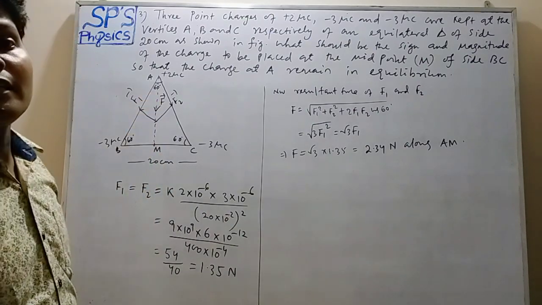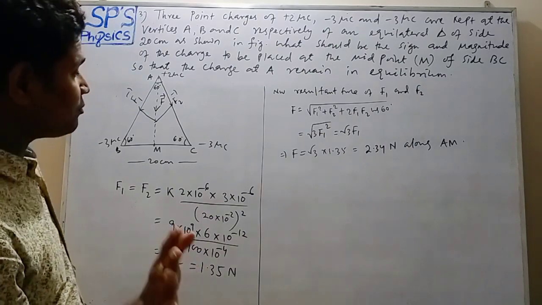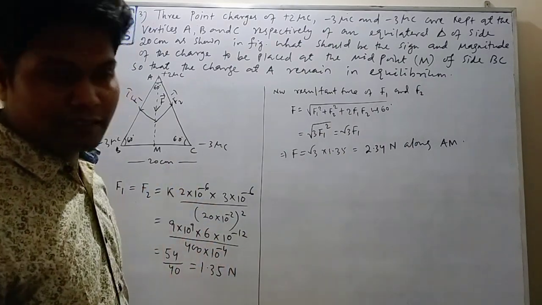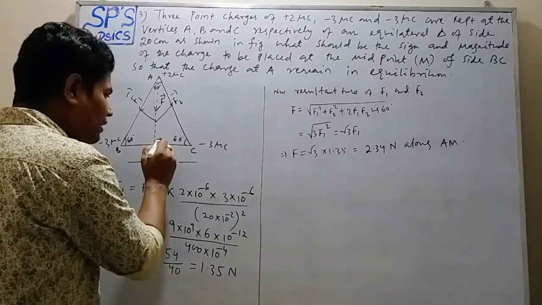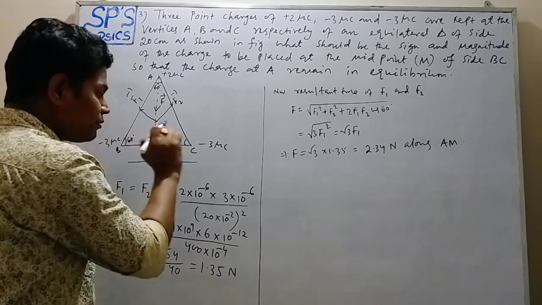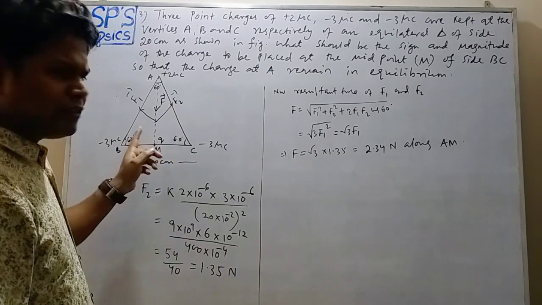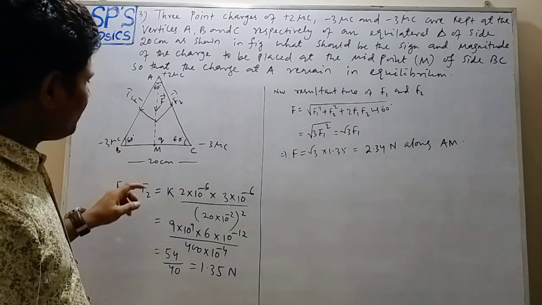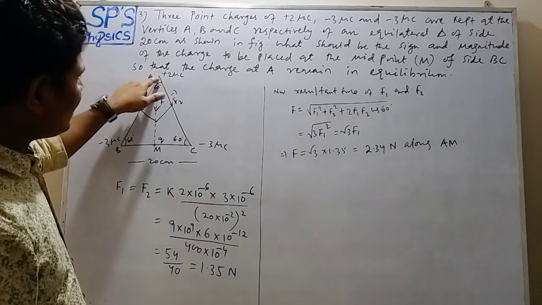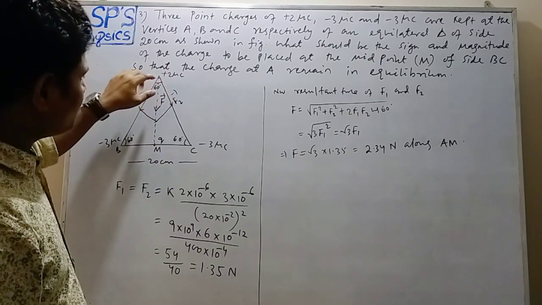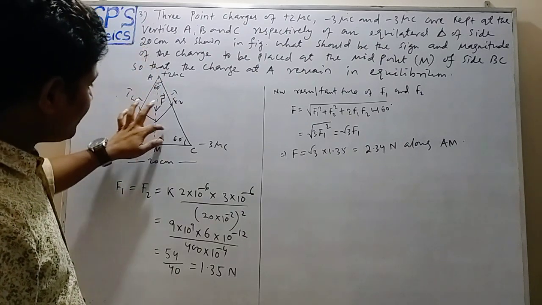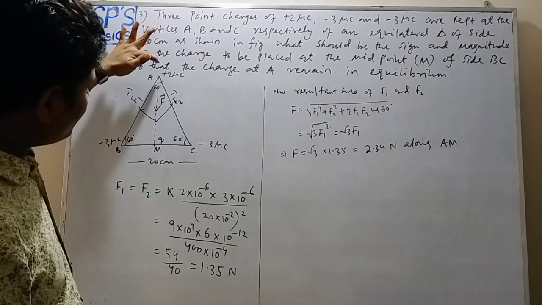so that the charge at A will remain in equilibrium. Okay, so first we have to discuss the sign of that charge Q, which is placed at the midpoint M of the side BC. If we take that charge Q as negative, what will happen? Now due to that charge at A, plus 2 microcoulomb, the force on Q, in which direction will it be?